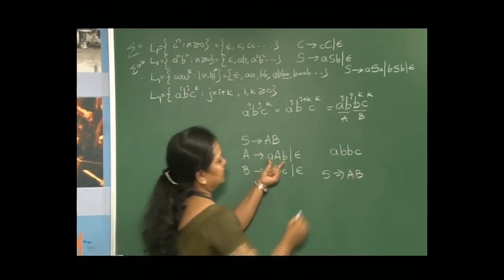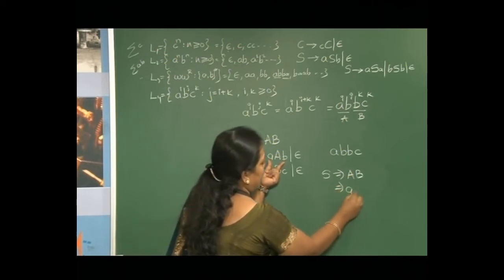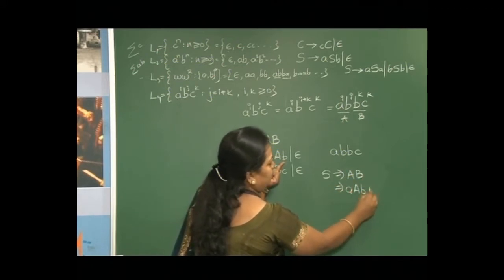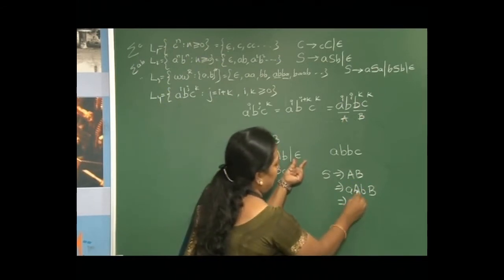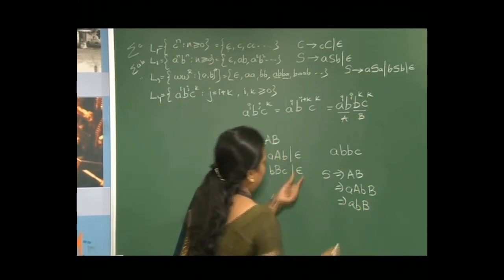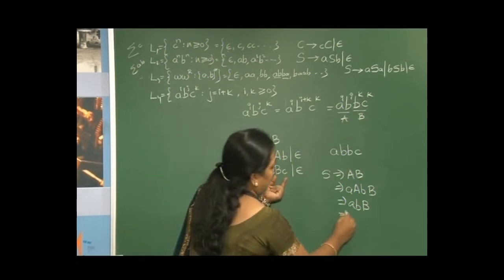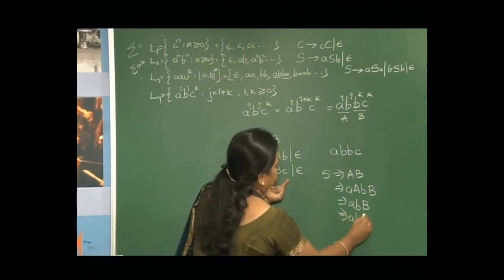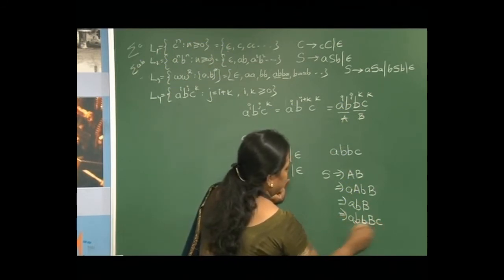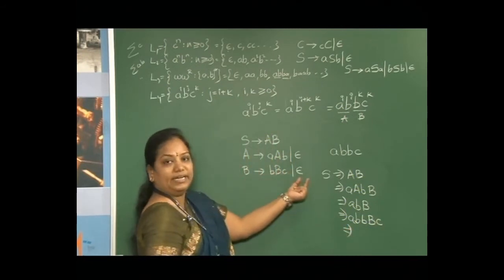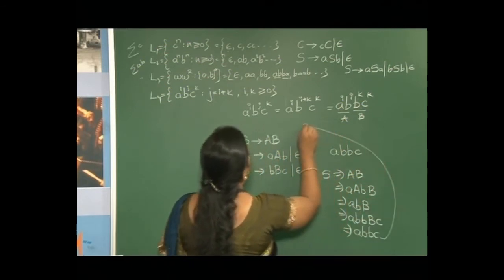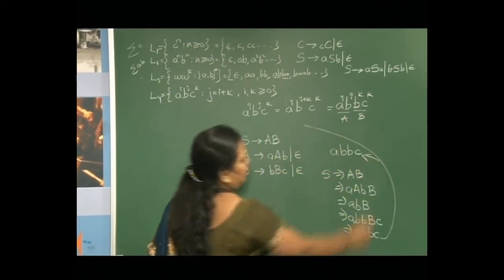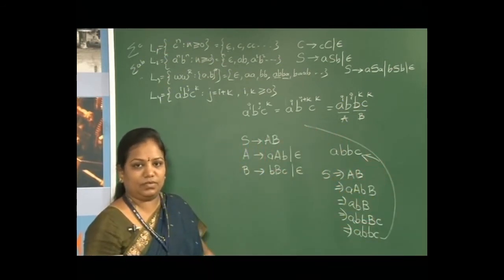A, I will take it as aAb, this B as it is. Now I will take A tends to epsilon, so it will be a, b, B. Next this B is replaced by bBc. Next time if I apply B tends to epsilon, it will be a, b, b, c. See the string derived for this particular language.